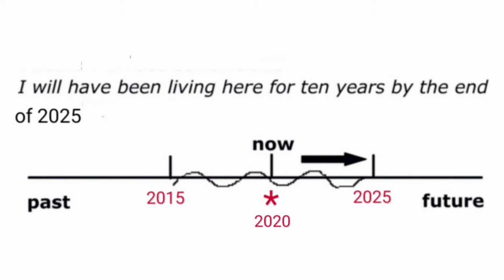Let's try to understand this tense through this timeline. A person living at a place since 2015 will still be living there in 2025. So, now in 2020, he will say, I will have been living here for 10 years by the end of 2025. Here, he is using future perfect continuous tense.